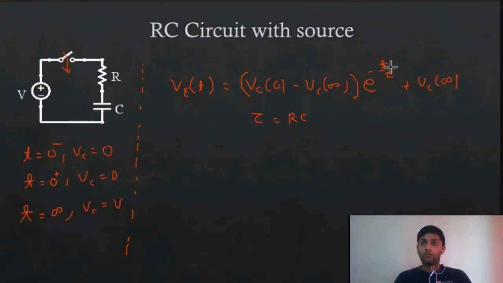So if you understand that if we have a circuit with a component R and C, then in that case your time constant will be R into C, or you can write tau is equal to, if there are multiple components, R equivalent times C equivalent.